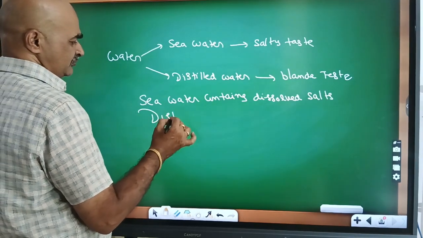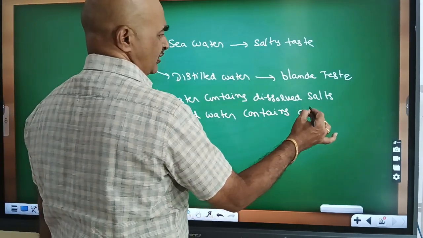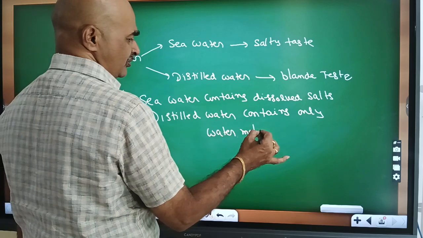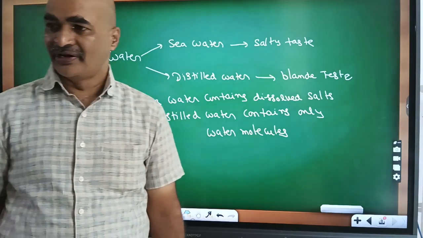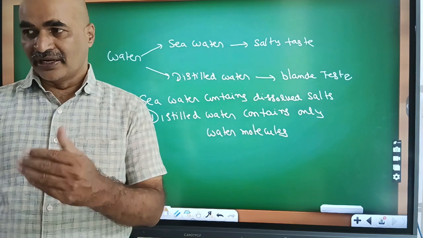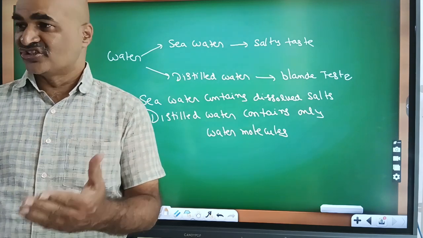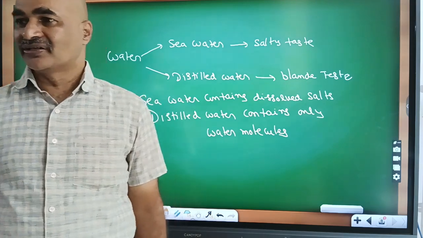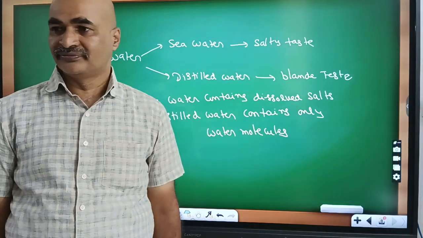So all physical properties, like melting and boiling point, freezing point and density, are different from distilled water. Distilled water is not suitable for drinking.